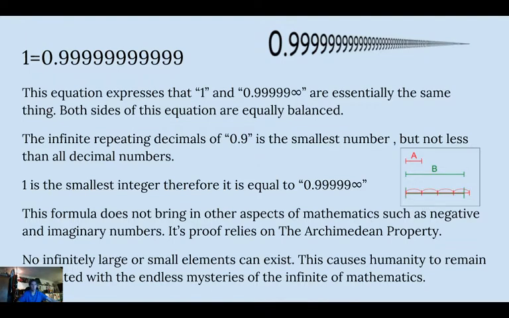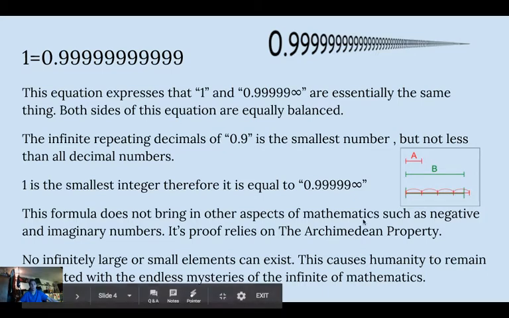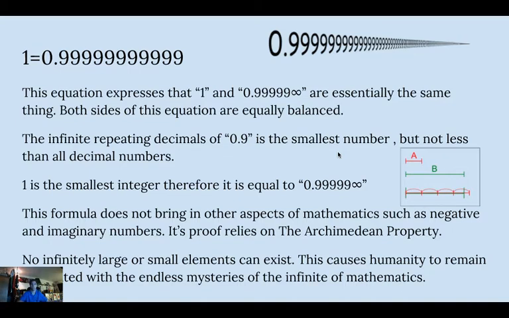It is a property of having no infinitely large or infinitely small elements. So there are no infinitely large or infinitely small elements. So 0.999 to infinity brings into question the endless mysteries of infinity.